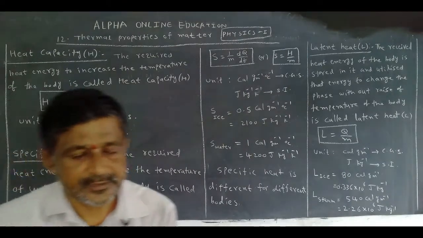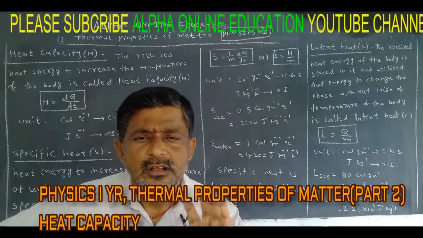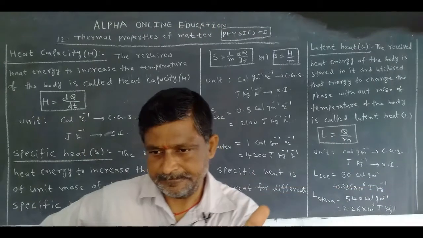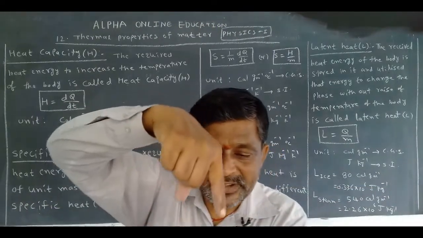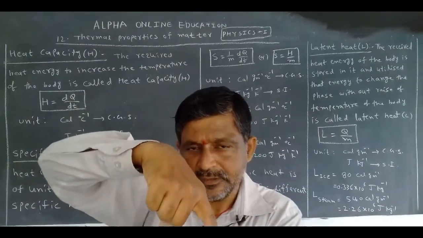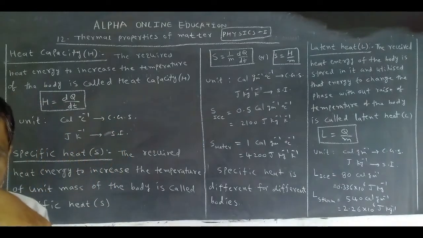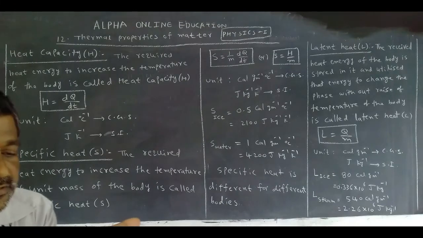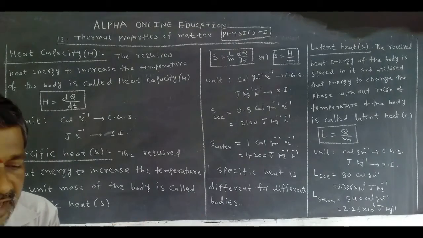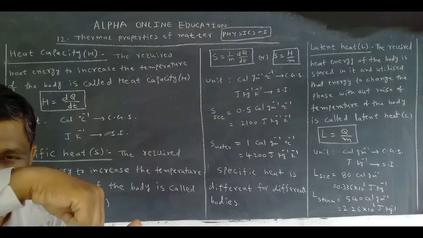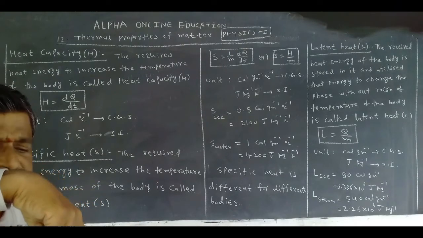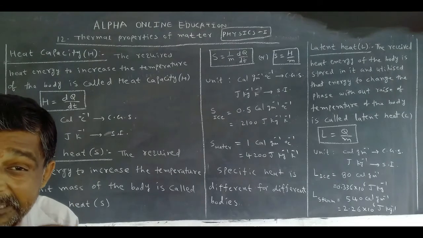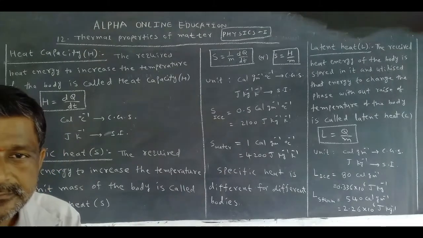Now let us take the example of ice. Take ice in your hand and put that ice on a candle or a burner. The ice temperature does not increase but it starts to melt and is converted into liquid.